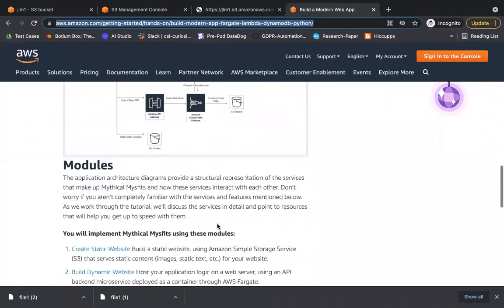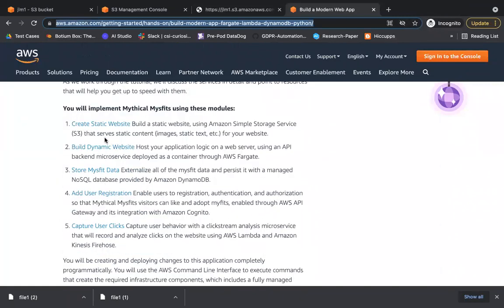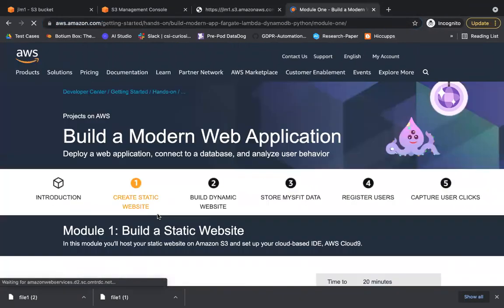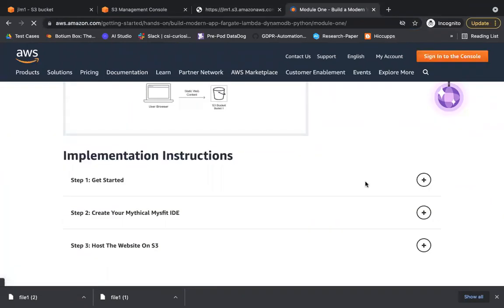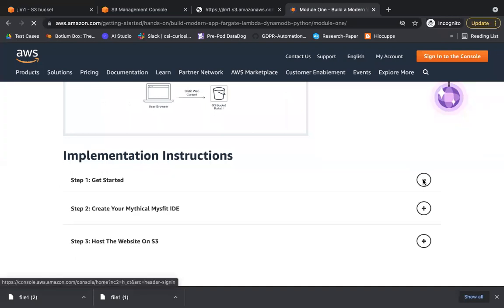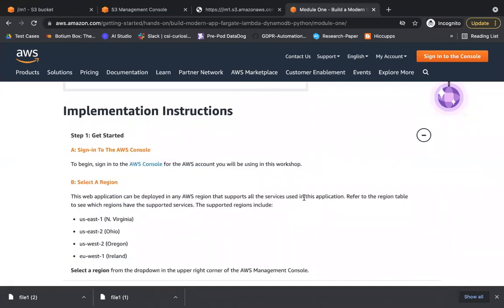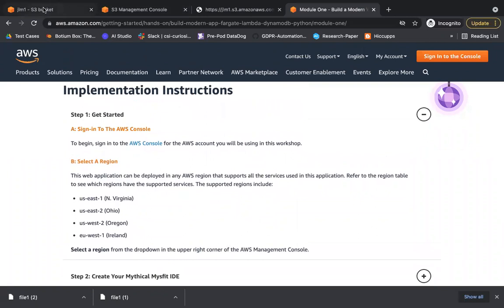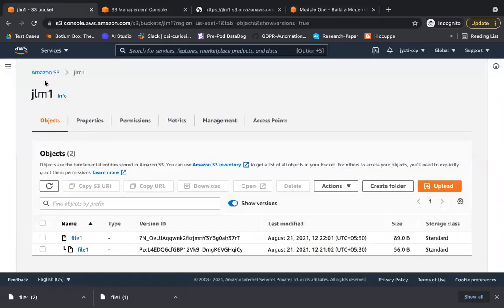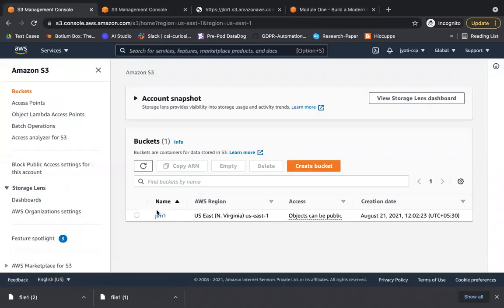Yeah, so let's go. The first thing we need to set up is the IDE. As I told you, Amazon has a service, AWS Cloud9, which is kind of an IDE. Let's go ahead and select it. We'll follow step by step. Right now, if you see, there's just one bucket, which is JLM1. Now I'll go ahead and pick a region.